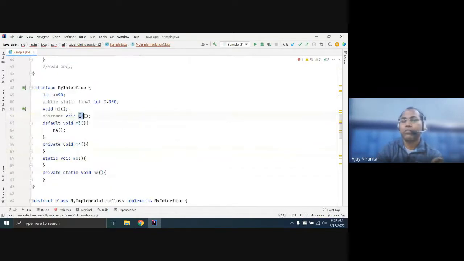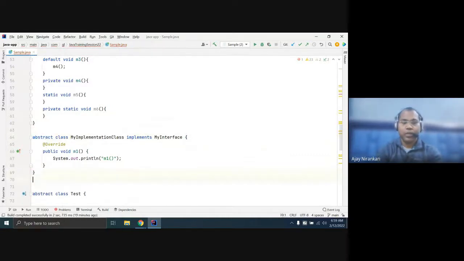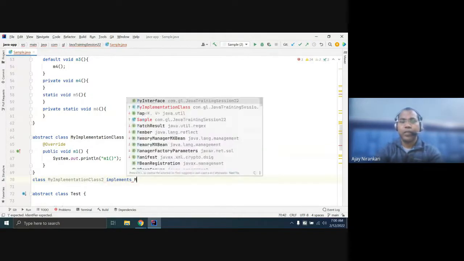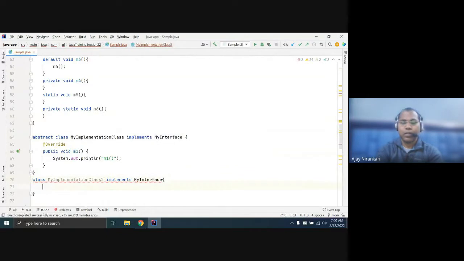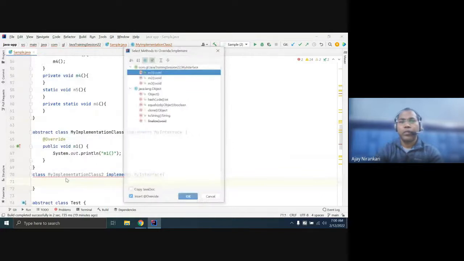So any class you cannot make a simple or concrete class until you define the override. So here you write a class, let's say my implementation, that implements my Runnable interface, and I have to override this method.